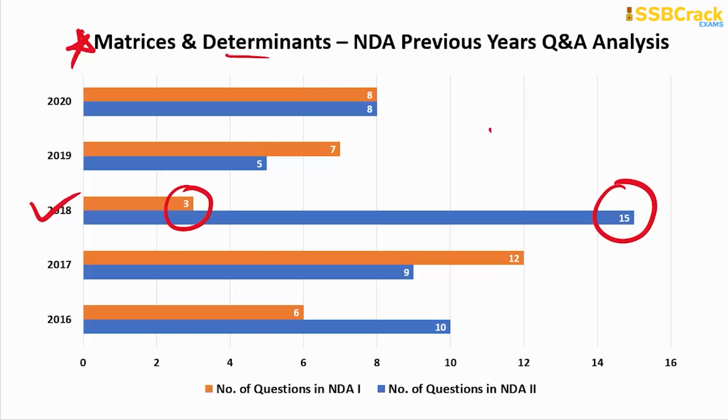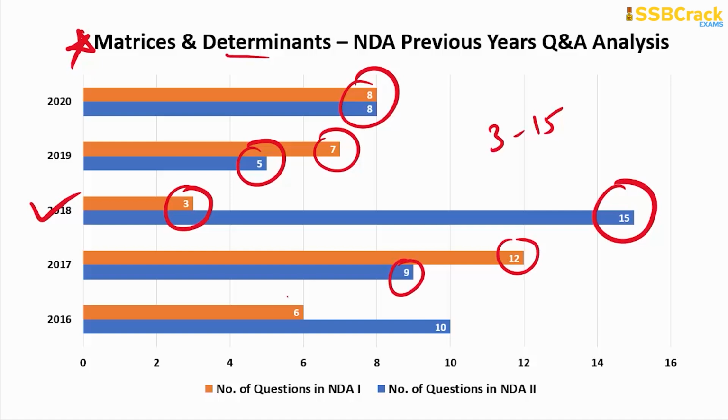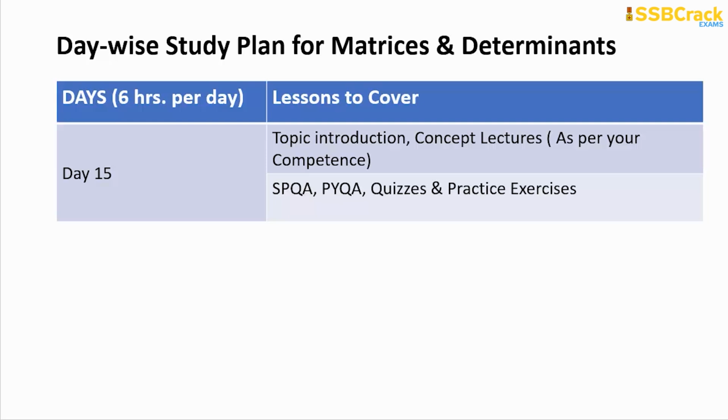So you can see the questions ranging between 3 to 15, but the recent trends say the number of questions were 8, 7, 5 for the latest 2 years. Previously they were 12, 9, 6 and 10. So I would definitely say you can score full marks for all the questions on matrices and determinants just by sticking to this day's study plan in the last 30 days.